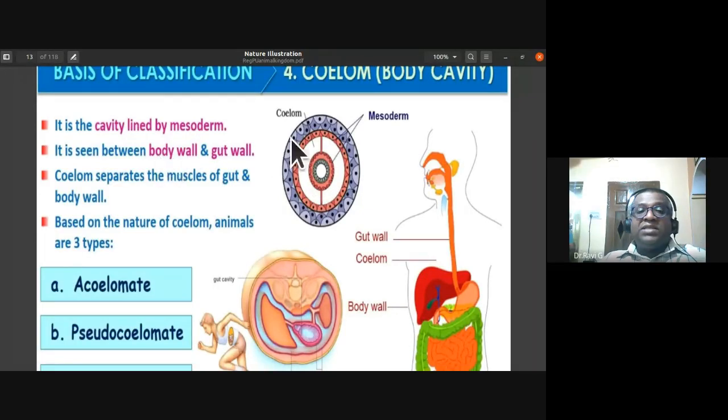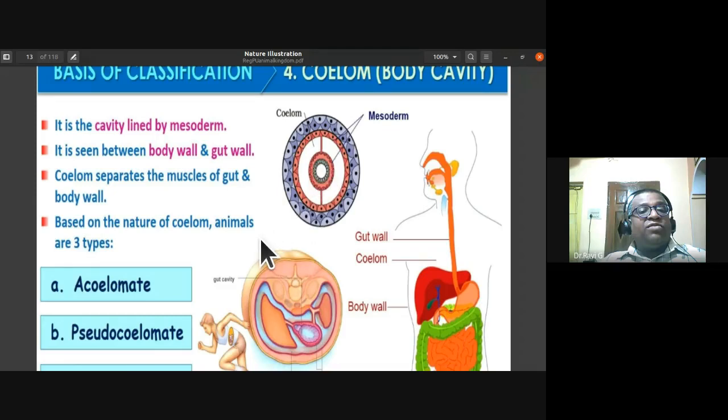So it is seen between the body wall and the gut wall. Gut wall is nothing but the alimentary canal. So the cavity seen between the body wall and the gut wall, we call it coelom. And the cavity is lined by mesoderm in the case of coelomate animals. Coelom separates the muscles of the gut, that is the alimentary canal, and the body wall.